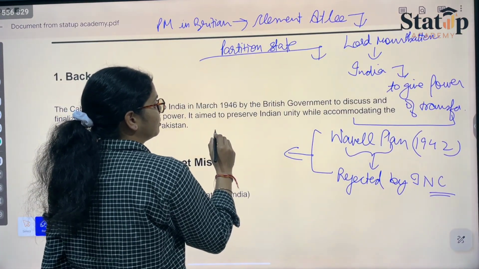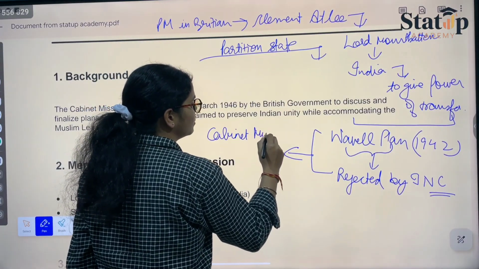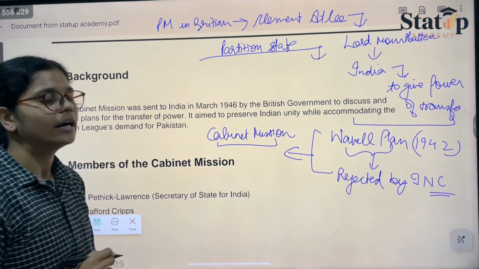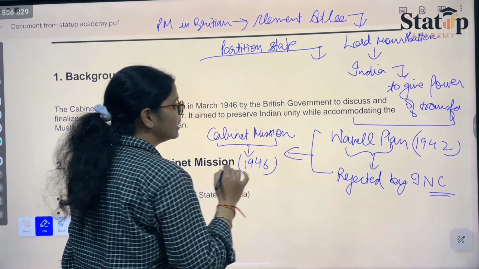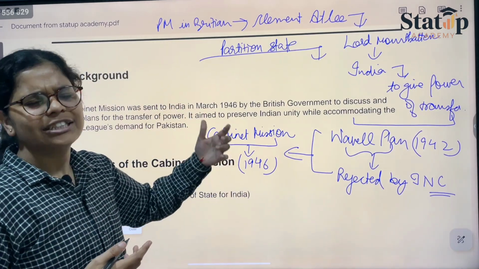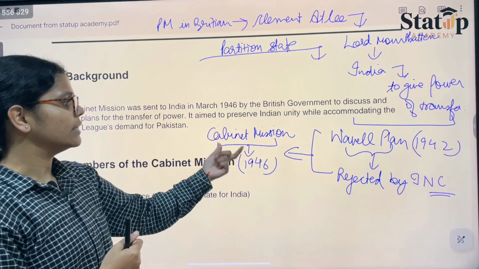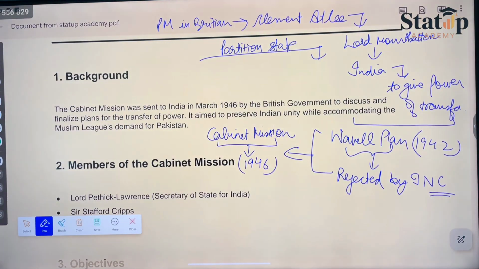The cabinet mission came in India in the year 1946. There were certain treaties or facts that were given to India in this year, that is, the cabinet mission in 1946.